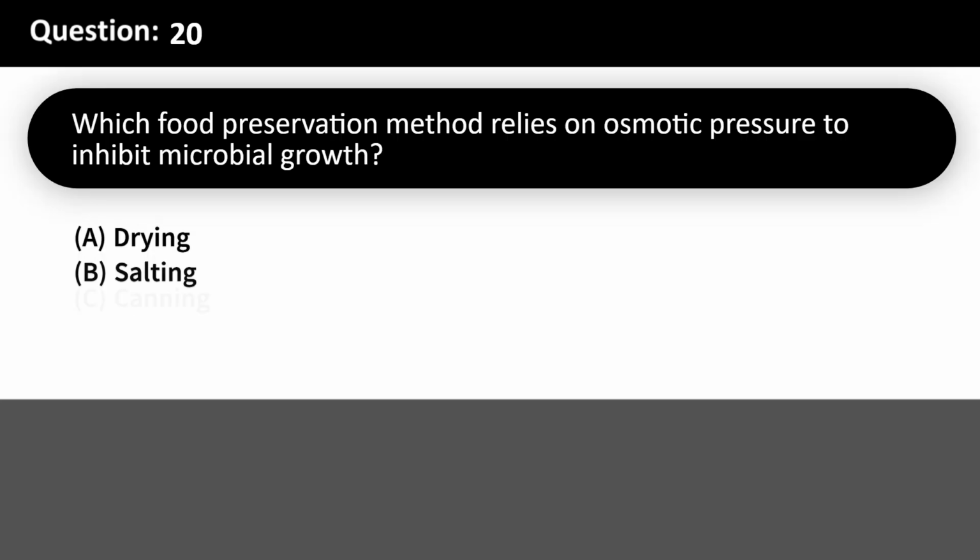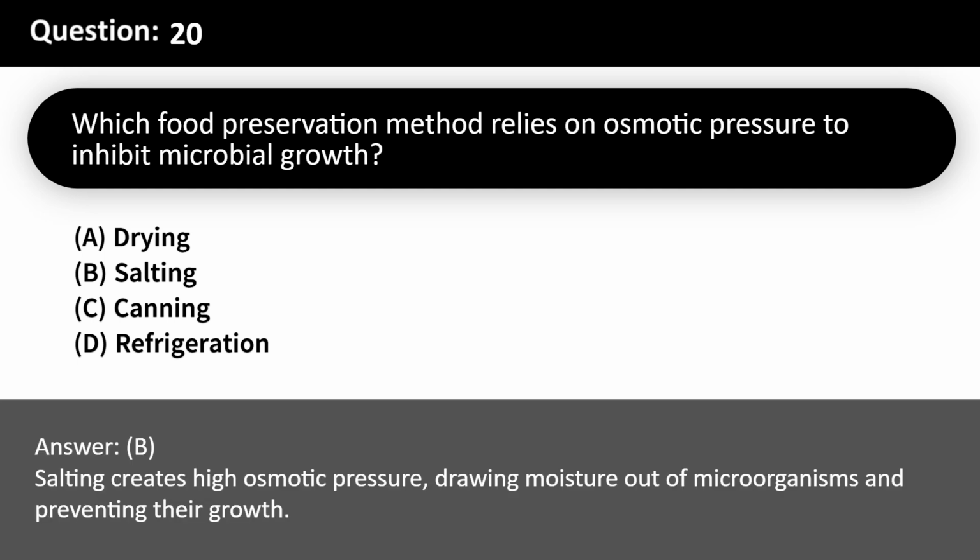Which food preservation method relies on osmotic pressure to inhibit microbial growth? A. Drying. B. Salting. C. Canning. D. Refrigeration. Answer, B. Salting creates high osmotic pressure, drawing moisture out of microorganisms and preventing their growth.